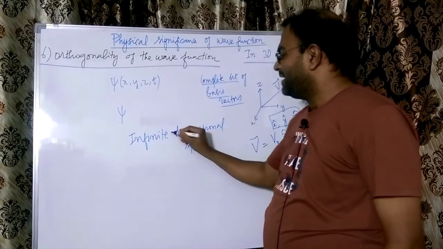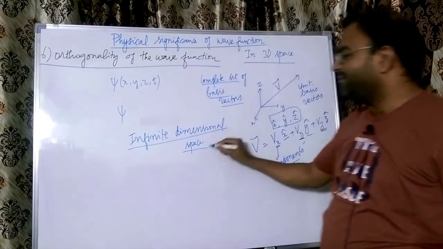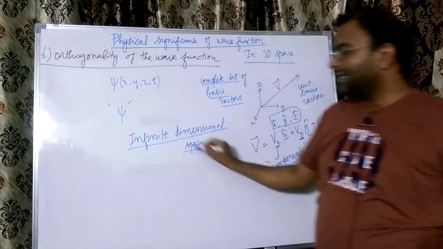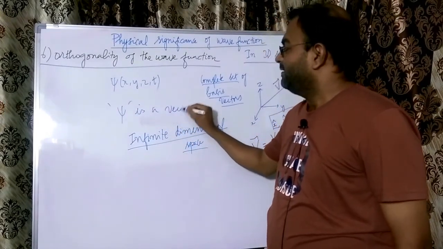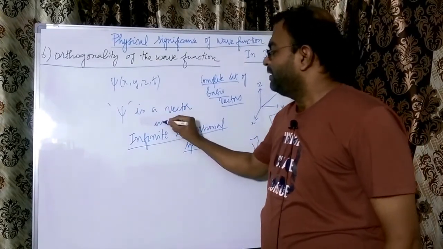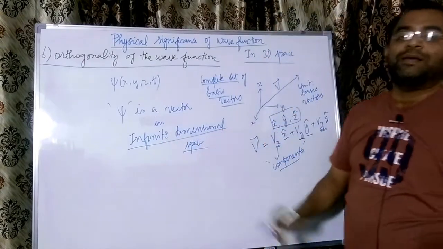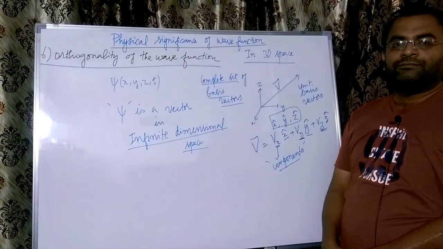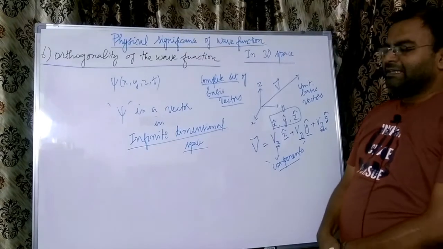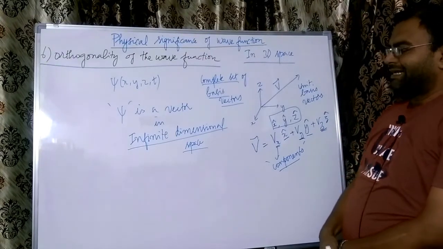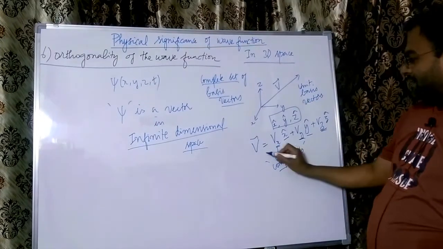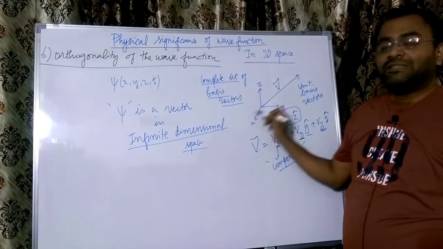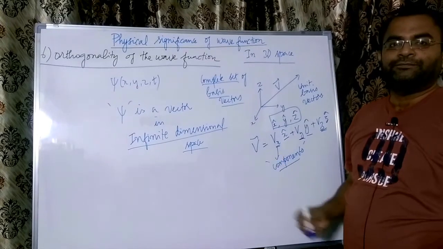So our wave function is a complex function, and it is a vector in infinite dimensional space. If that is the case, then we should be able to represent this as a vector in infinite dimensional space.